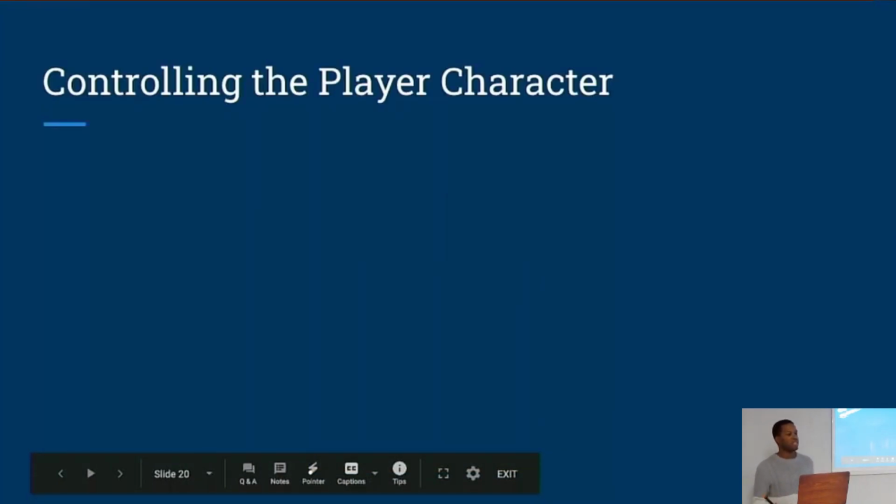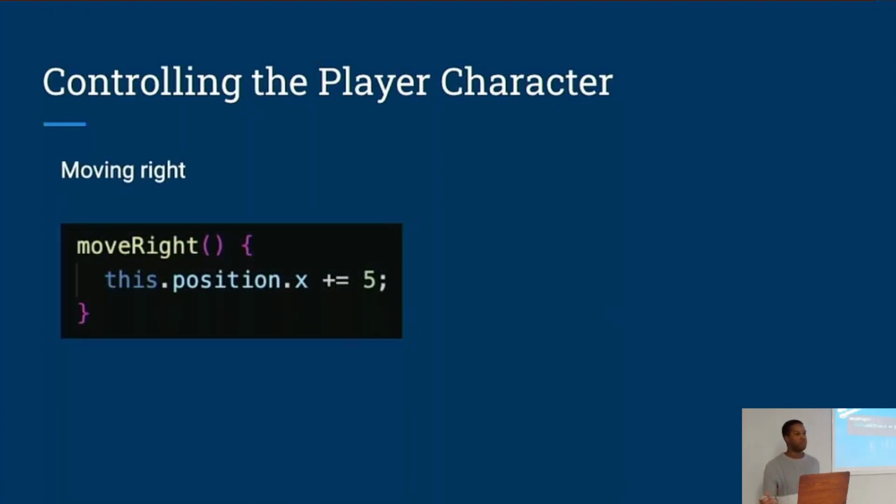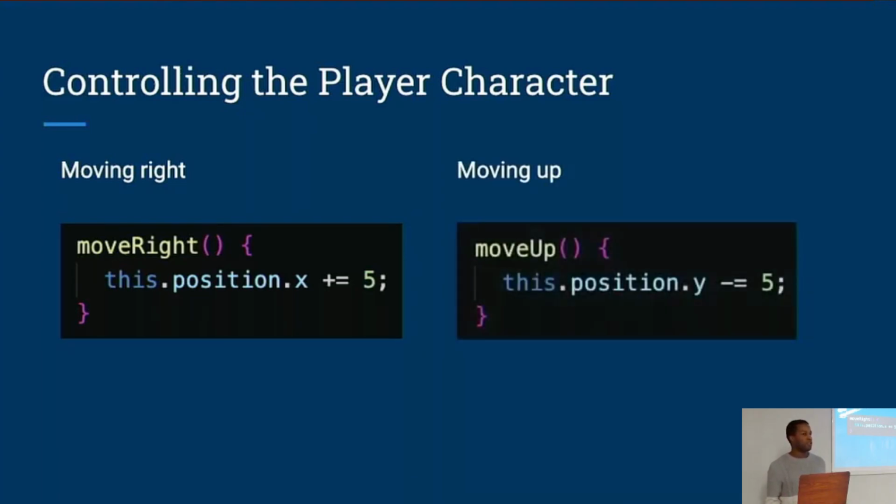Okay, so let's talk about what that looks like in coding terms. We can actually encapsulate that behavior that I just talked about in functions. So if I want to move the player right, I can create a sort of move right function, which every time it's called, it's going to update the player's position.x value. Or if I want to move it up, for example, I could create a move up function that every time it's called, it's going to update the position.y value and decrease it.